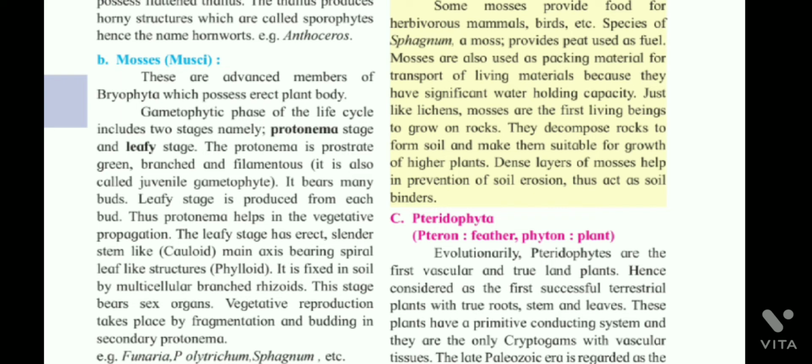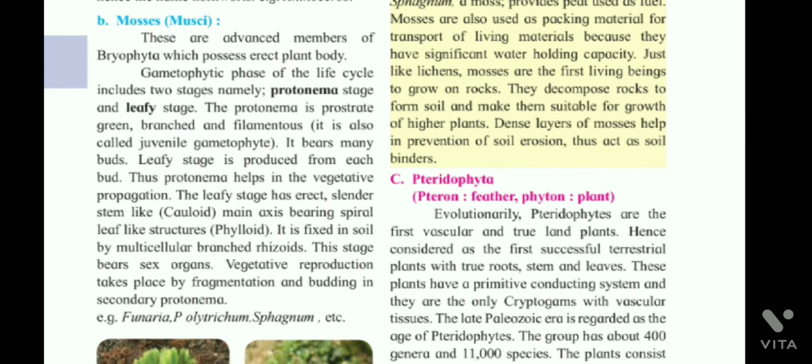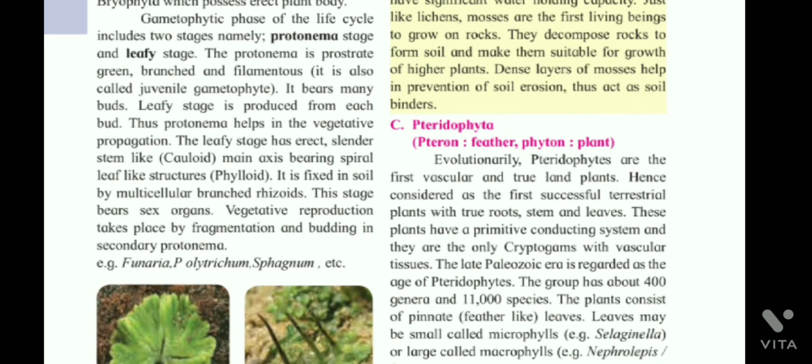The leafy stage has an erect, slender, stem-like cauloid, the main axis, bearing spirally arranged leaf-like structures, phylloids. It is fixed in soil by multicellular branched rhizoids. This stage bears sex organs. Vegetative reproduction takes place by fragmentation and budding in secondary protonema. Examples are Funaria, Polytrichum and Sphagnum.